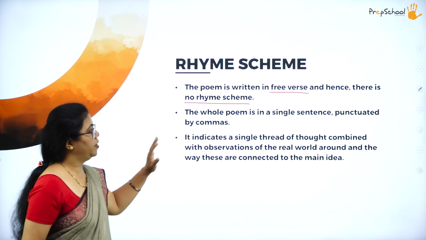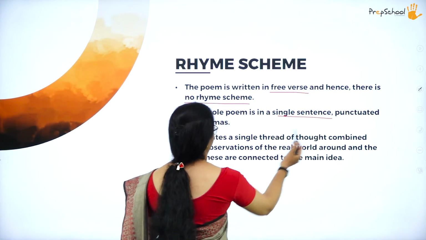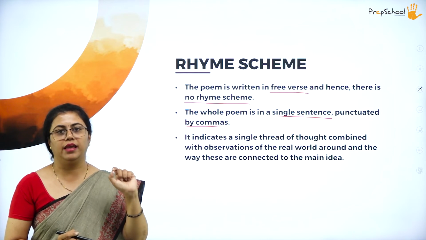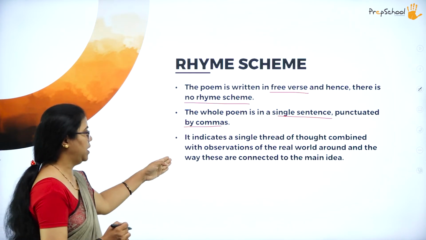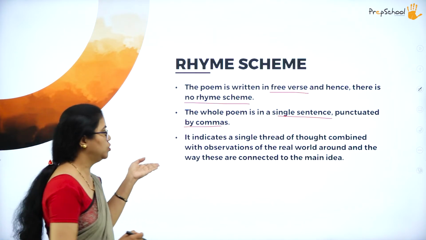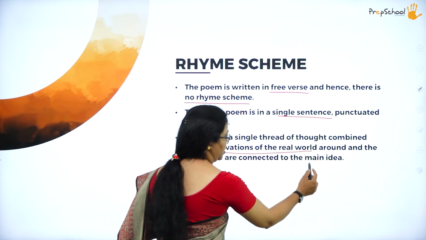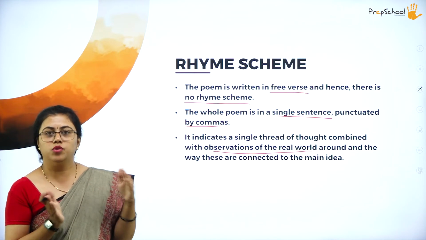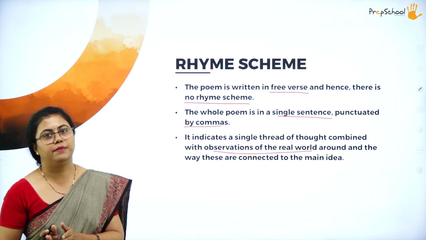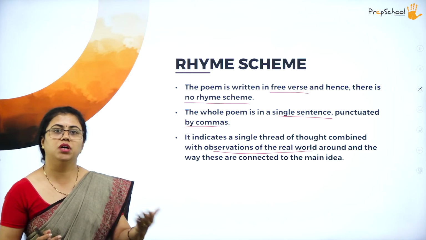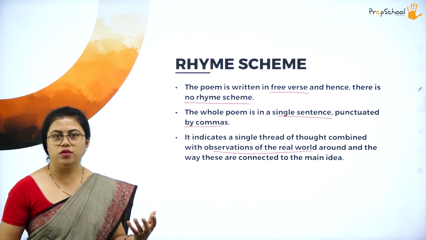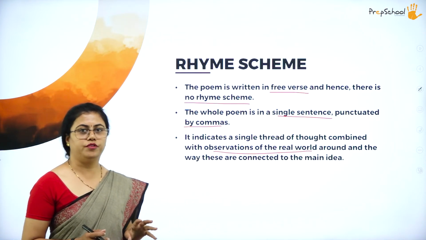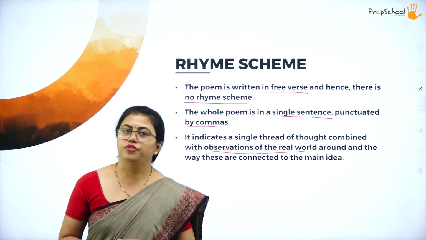The whole poem is a single sentence, separated only by commas. Only one thought is running in the poetess's mind, and that is exhibited here. The observations of the real world are exhibited. The poet compares the outside world with her family. Her mother is compared to the elements of the outside world. That is the comparison here, and that is the main idea of the poem. That is why it becomes free verse.